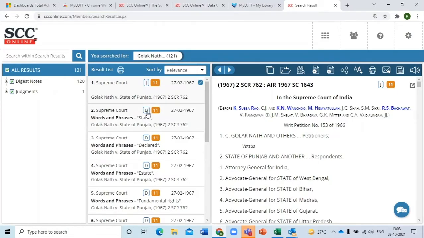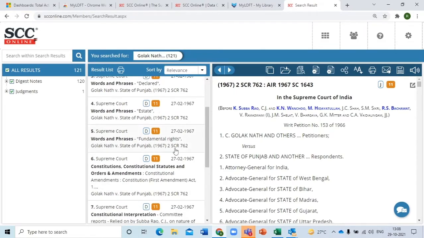D is the first digest note. Then there's a second digest note, third digest note, and you read the heading, talking about the meaning of estate, talking about the meaning of declared, talking about the meaning of estate, fundamental rights, and so on and so forth. You click on any of these, it will only give you that particular point of law which has been discussed. So, Mr. Anna, please randomly click one of the law points.